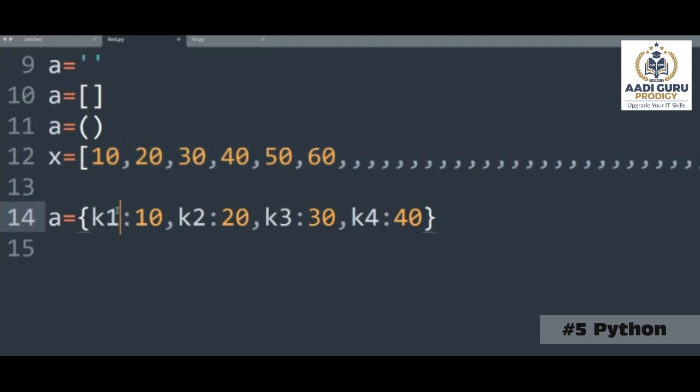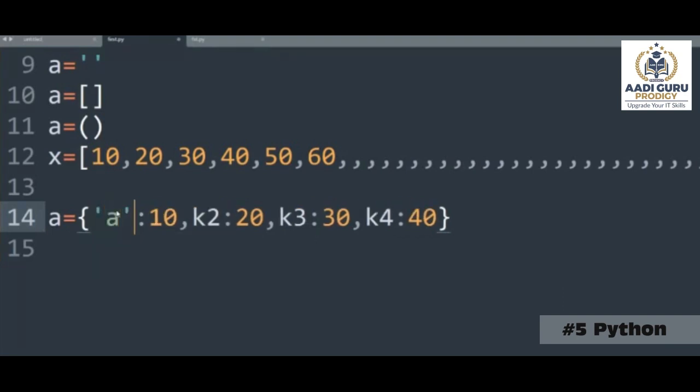Now in a dictionary, I don't want to use indexing anymore. I don't want the concept of indexing. Then how can we store the data? So here, instead of indexing, we can use our own keys. Like I can give the name here as A, here as B, here as 1, here as 4. I can give my own names, however you want.